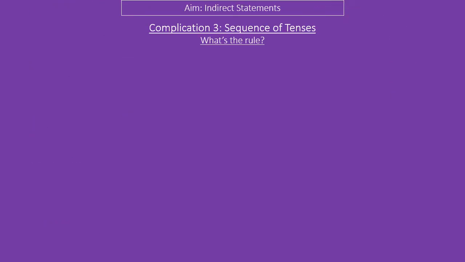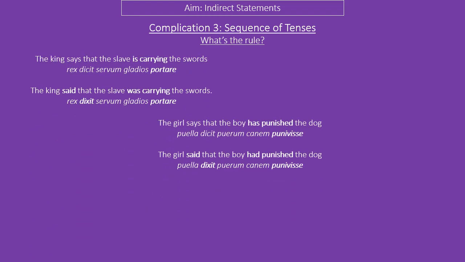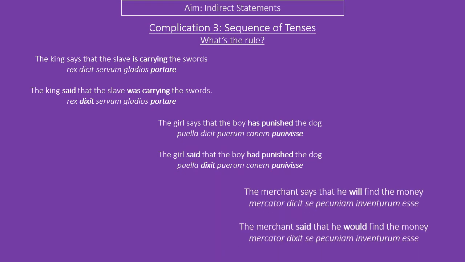The next complication to think about is sequence of tenses. Here are two different versions of three sentences. Can you work out for yourselves, by looking at this, what might the rule be? Pause here.